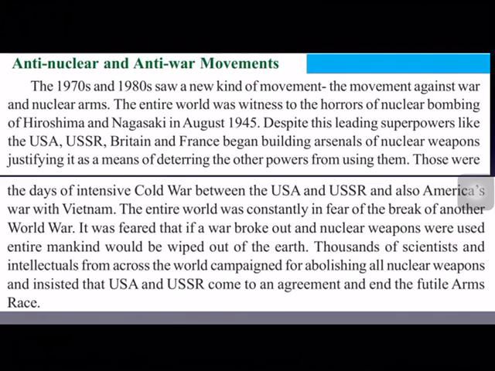So environmentalists, social activists and scientists insisted that this arms race must be put to an end. The main competitors in this arms race were USA and USSR, so they insisted that USA and USSR should put an end to their arms race.